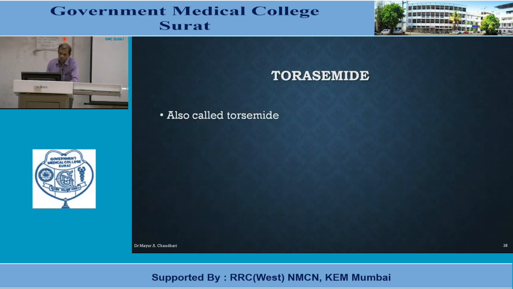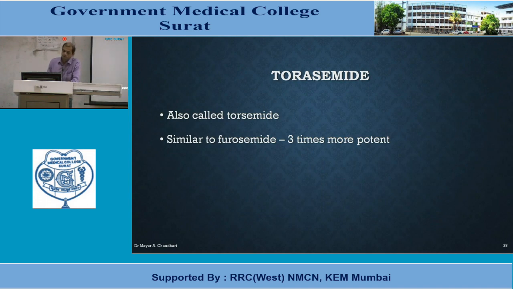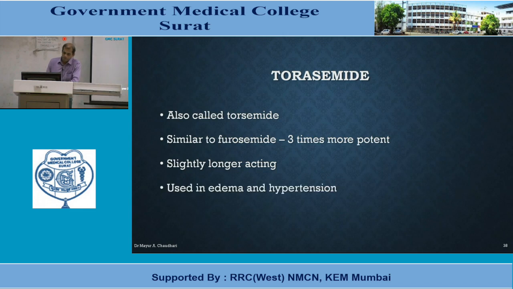Torsemide, it is similar to furosemide, and it is 3 times more potent than furosemide. It is longer acting and used in generalized edema and hypertension. Preferably for hypertension, we are using thiazide like diuretic, but if severe hypertension is there, we can always go for loop diuretics.